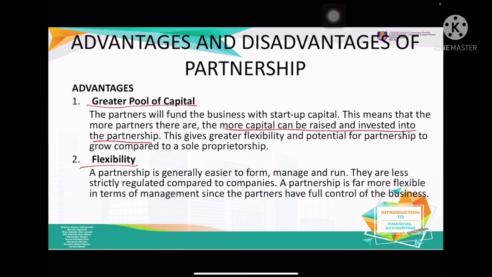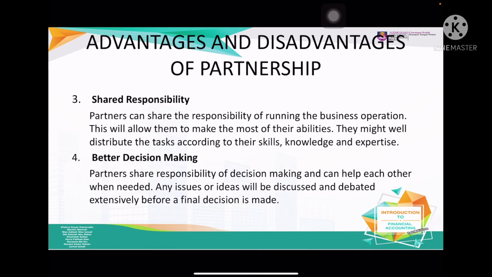Why flexibility? Actually, a partnership is easier to form, manage and run compared with companies. And then the other one is that the management has full control of the business. Number 3 is shared responsibility.